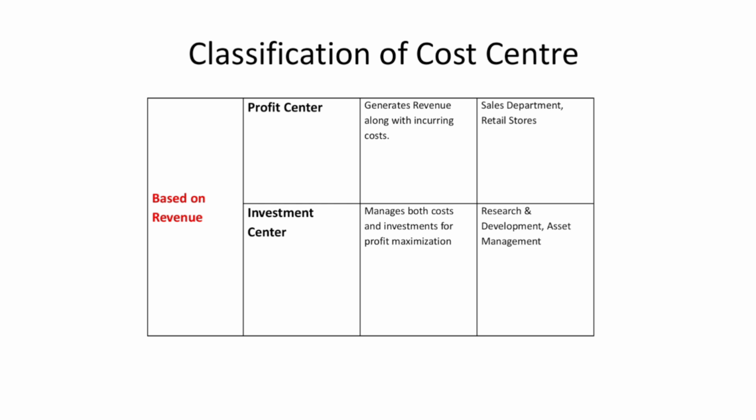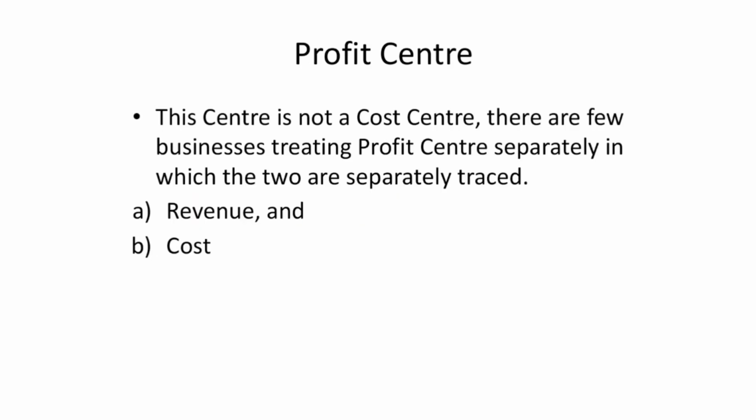Why? For making an investment decision which suits the criteria of the business unit. Therefore, the classification of cost centers in cost accounting based on revenue is profit center and investment center.